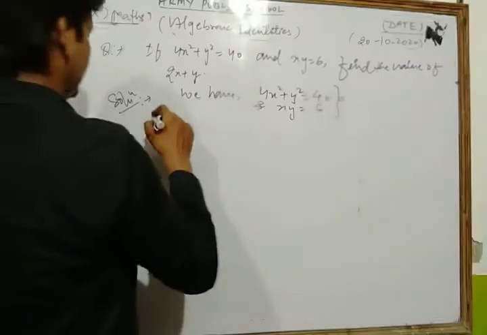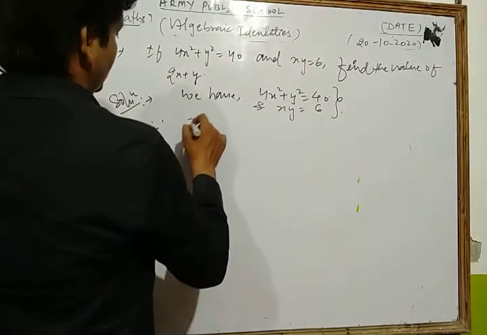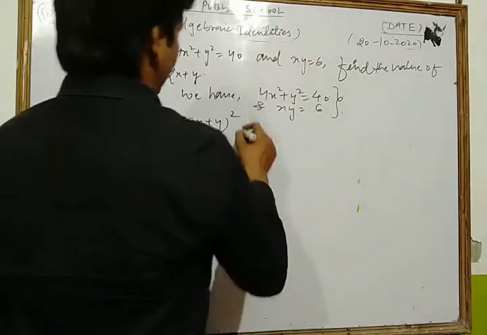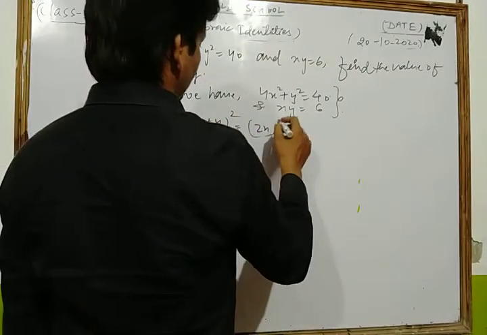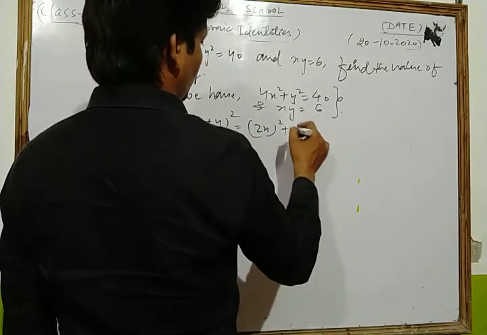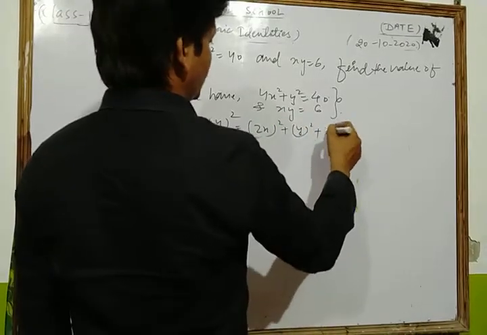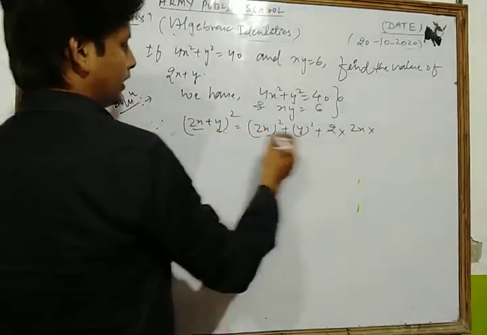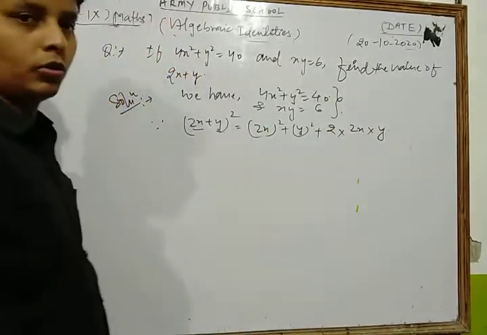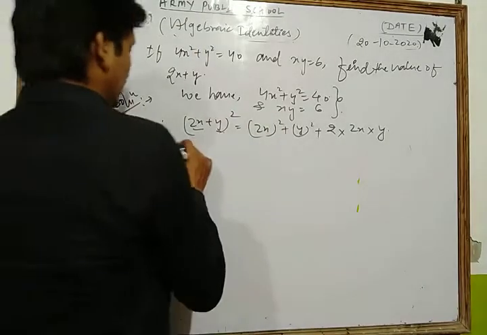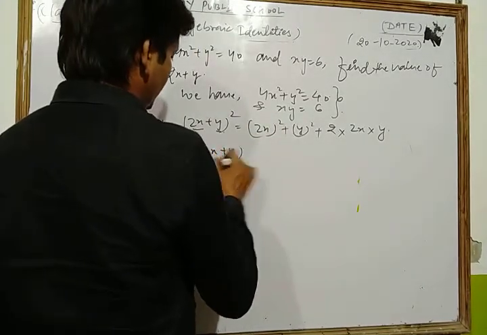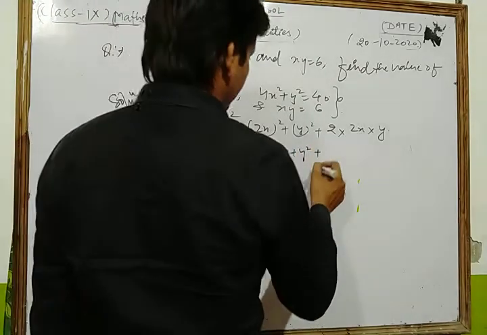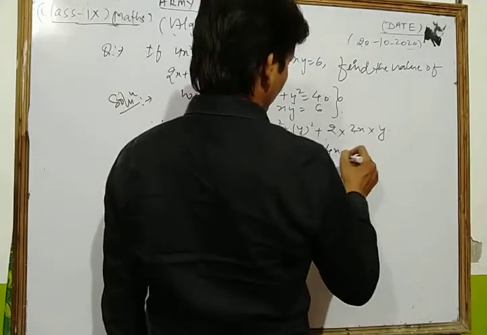Look, we apply the formula (2x plus y) whole square, and we write a square means (2x) square plus b square means y square plus 2ab. 2 into a means 2x, and b means what? y. So here we write in this way. Okay, now we simplify them. We get (2x plus y) whole square is equal to 4x square plus y square plus 4xy.